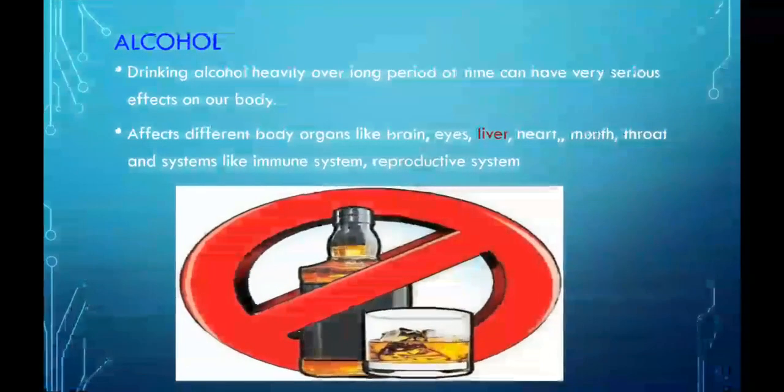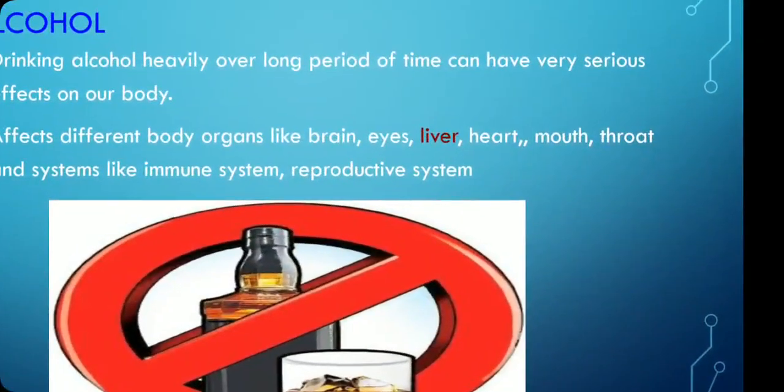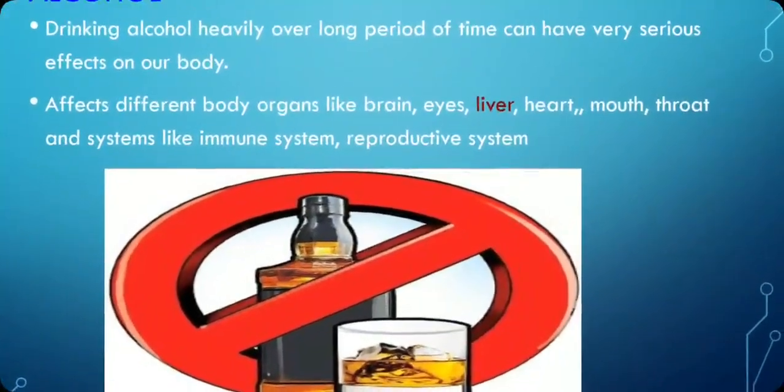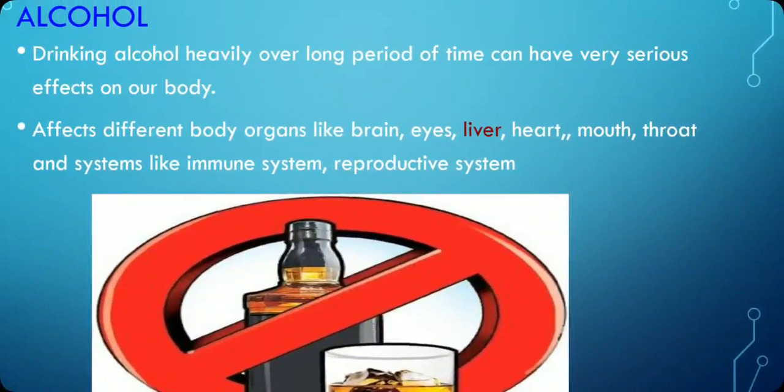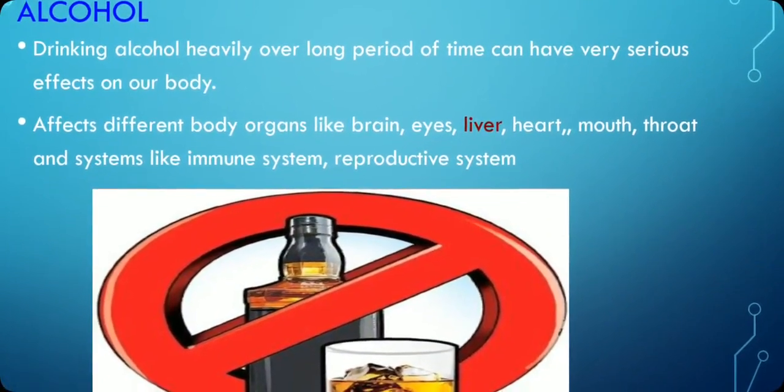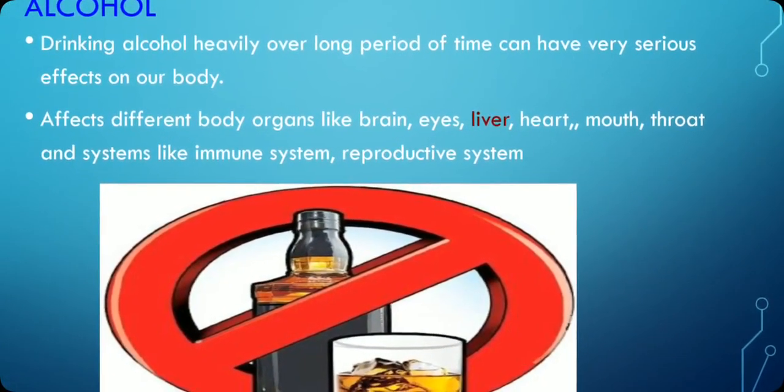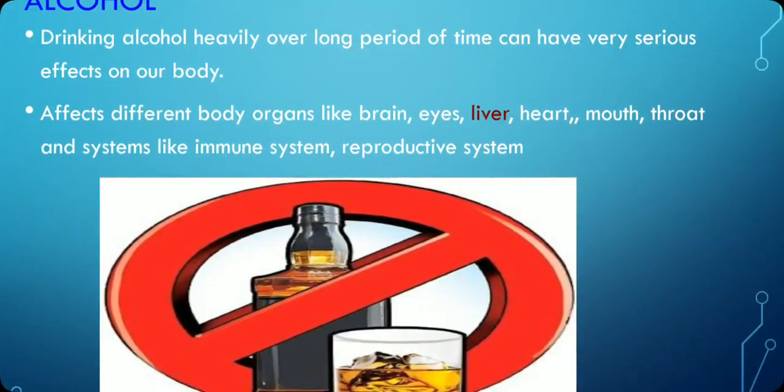Then alcohol. Alcohol is another addictive substance. Drinking alcohol heavily over a long period of time can have very serious effects on our body. If a person takes alcohol for a long time, and in excessive doses, then the person becomes addicted to it, and it damages their body organs.